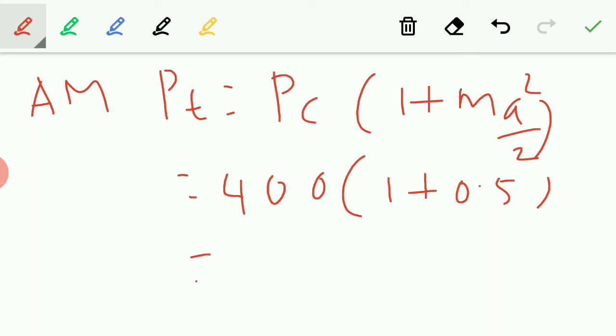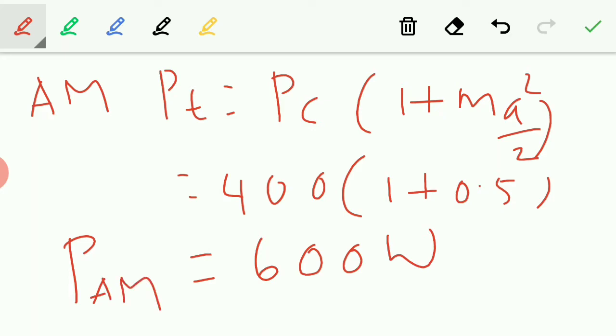So it is giving 600 watts. This is the power used by AM, right? But what they ask, SSB and DSB, and we have to compare the result. So power used by AM is 600 watts.